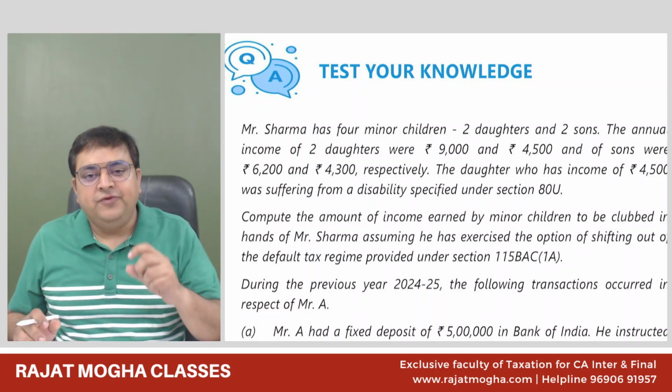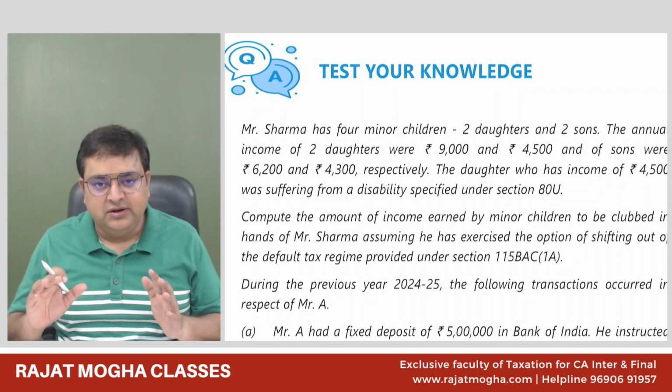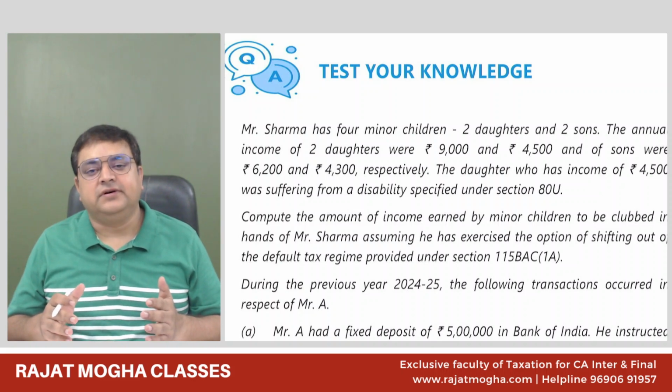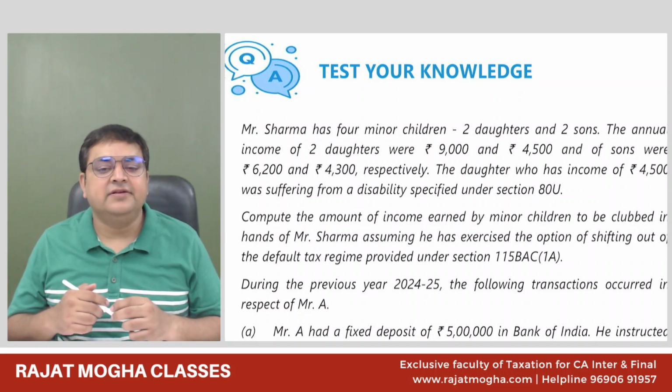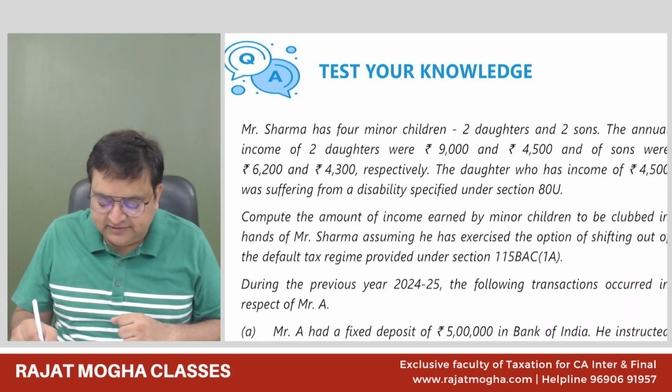Correct. So we understand that in disability case, there is a fixed flat deduction of 75,000. And if the assessee or the dependent is severely disabled, then 1,25,000. So we understand 75,000, or 1,25,000 in case of severe disability.